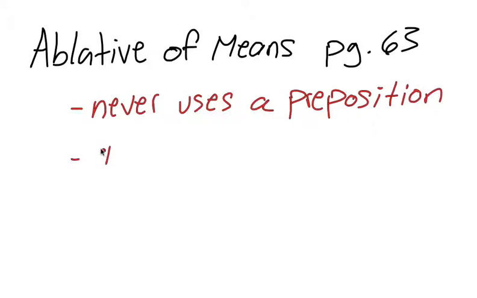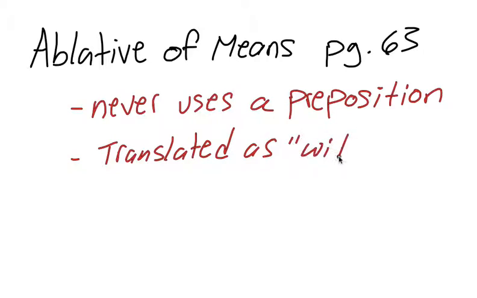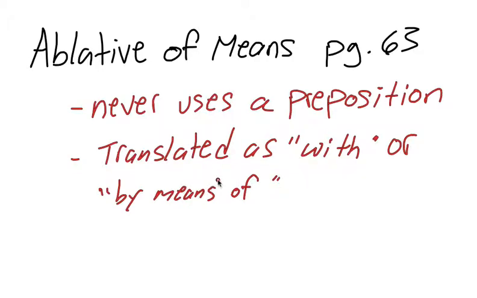It's translated as with or by means of. Now normally we don't go around in English saying by means of, but let me give you a couple of examples of what that means in English.